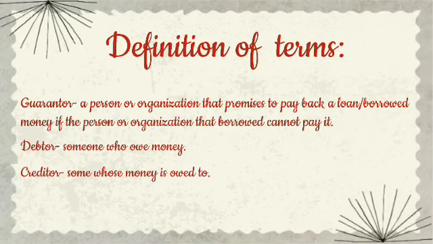A guarantor is a person or organization that promises to pay back a loan or borrowed money if the person or organization that borrowed cannot pay it. A debtor is someone who owes money, and a creditor is someone whose money is owed to.